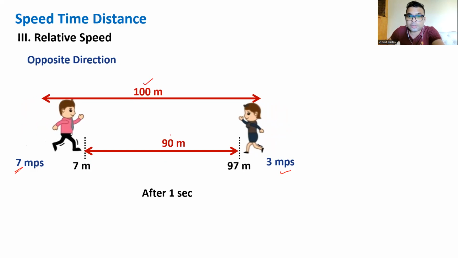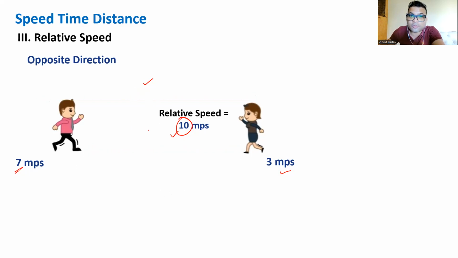Initially the gap was 100, now the gap is 90. So the gap reduced by 10 meters in 1 second, and the same logic will take place again and again. So the gap will keep getting reduced by 10 meters every second. This only becomes relative speed. So the relative speed between two objects when they move in the opposite direction is the sum of both the speeds.